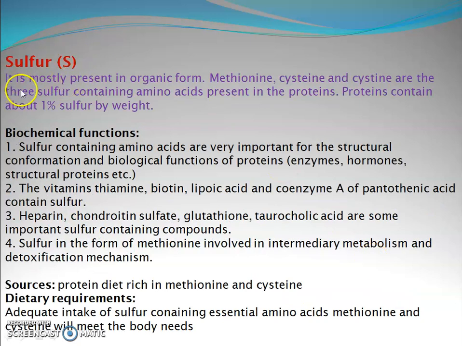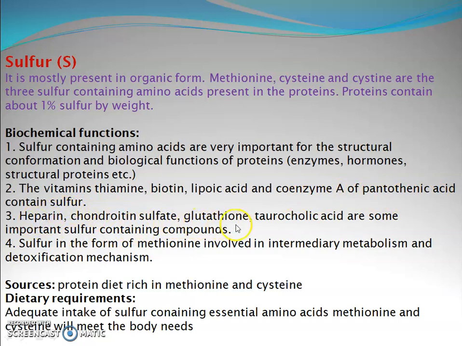Sulfur: it is mostly present in organic form. Methionine, cysteine, and cystine are the three sulfur-containing amino acids present in the proteins. Proteins contain about 1% sulfur by weight. Biochemical functions: sulfur-containing amino acids are very important for the structural conformation and biological functions of protein, including enzymes, hormones, structural proteins, etc. The vitamins thiamine, biotin, lipoic acid, and coenzyme A of pantothenic acid contain sulfur.